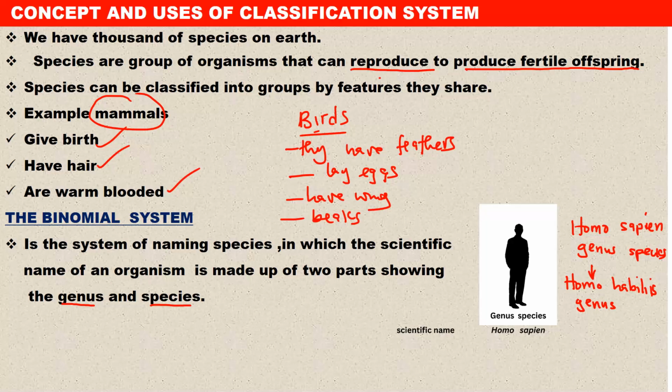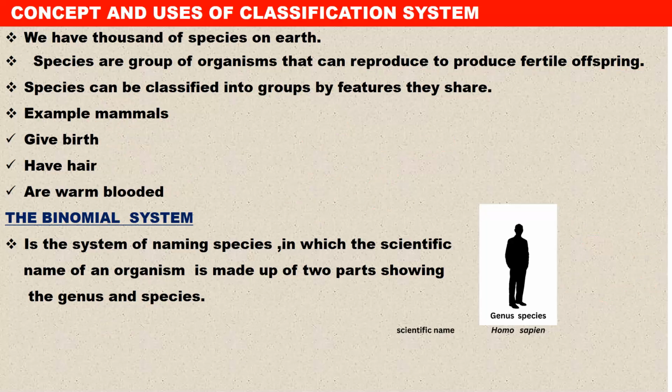So in this case, the genus is just the Homo. Then of course the species, if we're asked for the species, that is sapiens in the case of the modern man. I guess I've explained it here, and this is what we are going to typically look at when we start looking at questions. I think we are going to handle questions of this nature. Otherwise, if there's no problem up to this point, we can proceed and look at the other part.